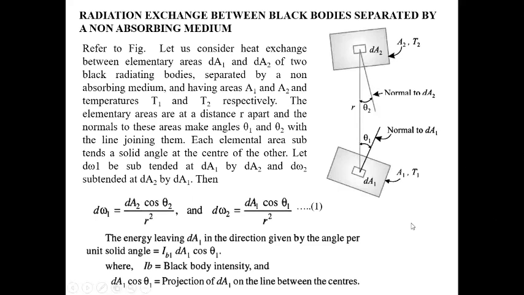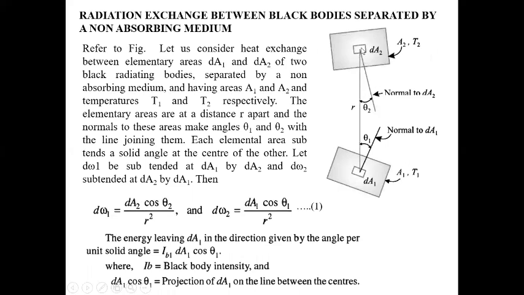Now you see, there will be two bodies. One will be area A1 with temperature T1, and here is another body, A2, with temperature T2. Here on A1 we take a small elementary area dA1, and on A2 we take a small elementary area dA2.